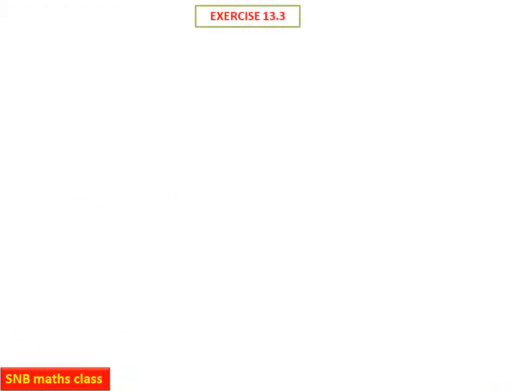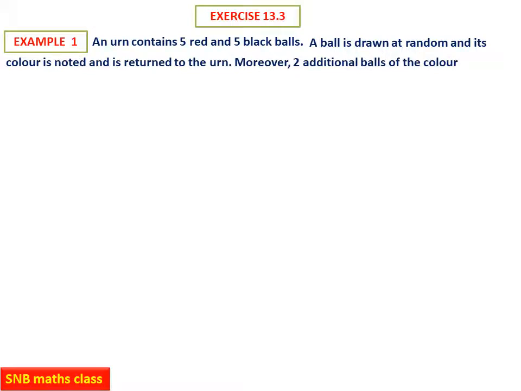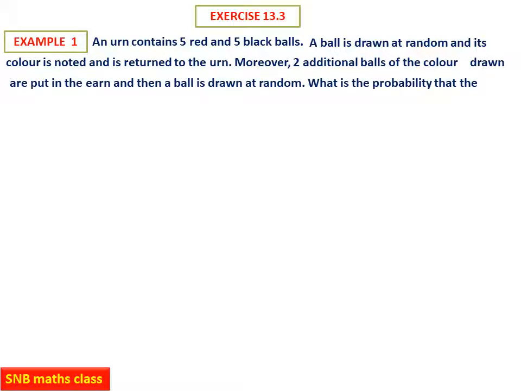In the exercise, the first question is on total probability theorem, that is exercise 13.3. Students, please note all the remaining questions are on Bayes theorem, which we are going to study in the next lesson. So example 1 is this: an urn contains 5 red and 5 black balls. A ball is drawn at random and its color is noted and is returned to the urn. Moreover, 2 additional balls of the color drawn are put in the urn and then a ball is drawn at random. What is the probability that the second ball is red?